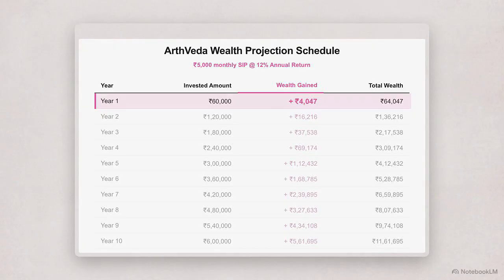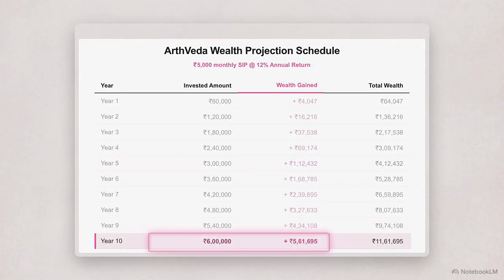But if we look at the data for year 10, we see a jump to 5,61,695 rupees in wealth gained. This is the moment where the returns on your accumulated profits begin to rival the actual money you've invested. This graph highlights a critical mathematical reality. The magic of compounding only becomes clearly visible after the 7 to 10-year mark.